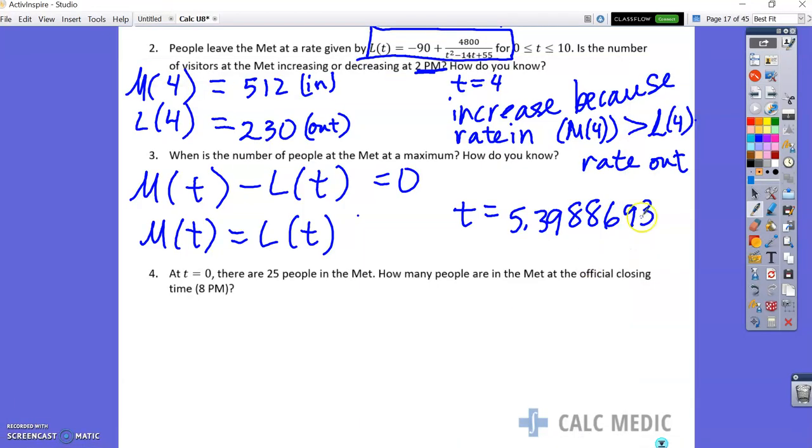to negative. So that's what we need to write down, is that it changes m of t minus L of t changes from positive to negative.